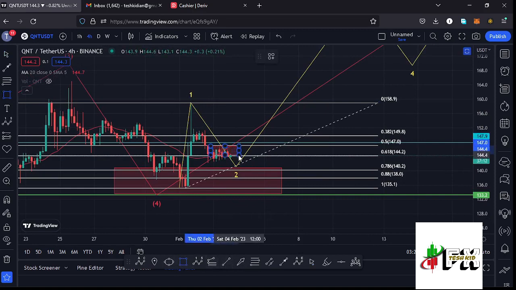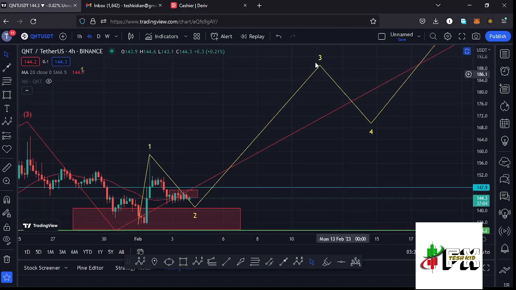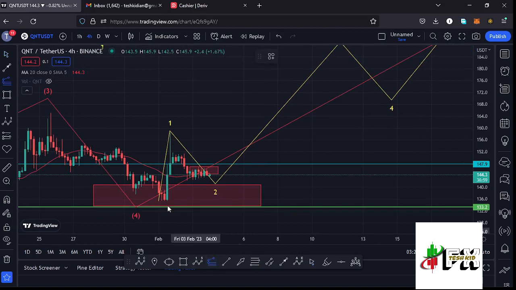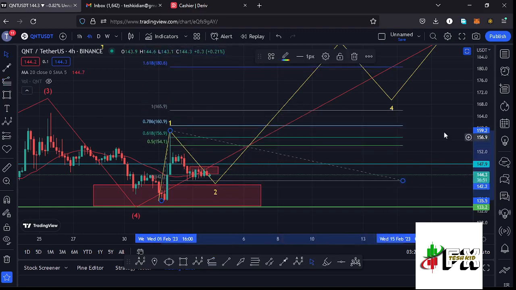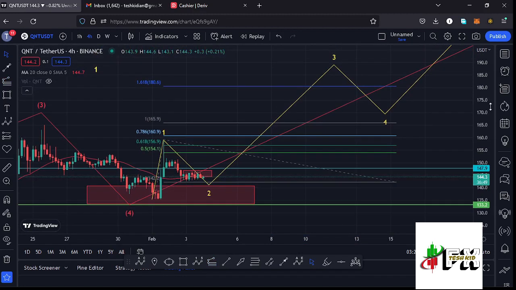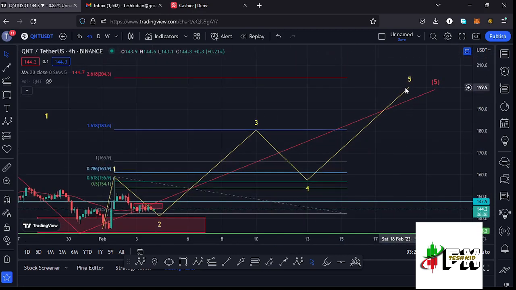And after fully maximizing it, whatever I'm expecting next is an explosive move to the upside in the formation of this wave 3. Sketching out a minimum target area to the upside in the formation of this wave 3 using the trend based Fibonacci, connecting it from the low of the first wave to the high of that wave 1, then dragging the fibs to the low of the second wave, that gives me a minimum target area in the formation of that wave 3 at the fib level 1.618, which perfectly lies at around the $180.6 mark, and that is the minimum that I would expect that wave 3 to the upside to do before we can expect a wave 4,